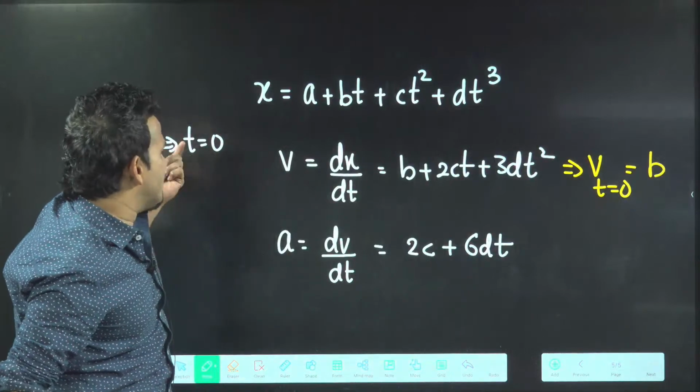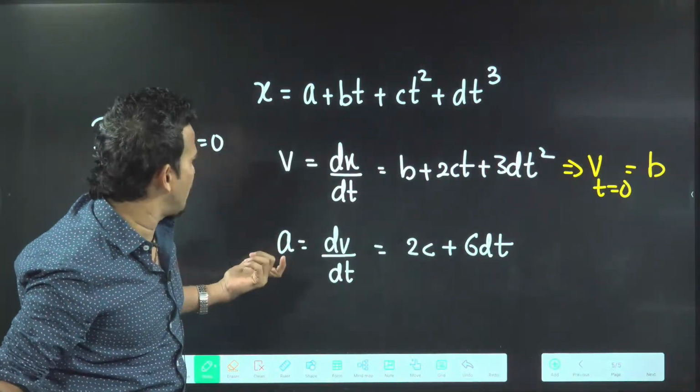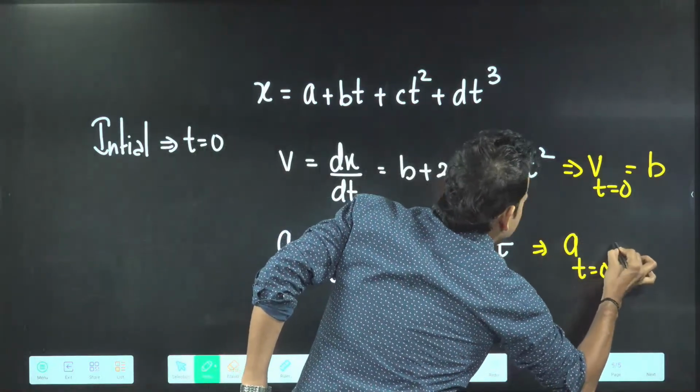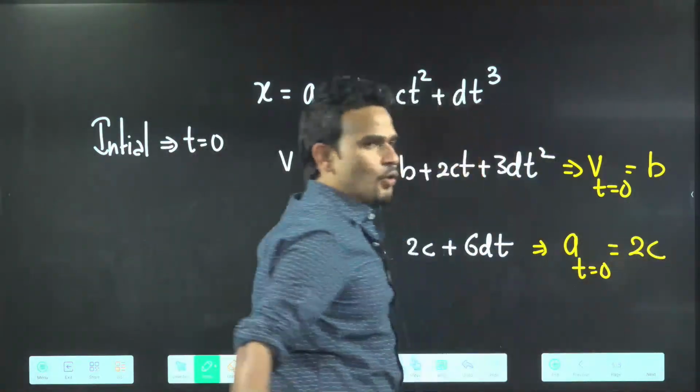Again, for initial acceleration, put t equal to 0. Once you put t equal to 0, this will become 2c. Is it okay?